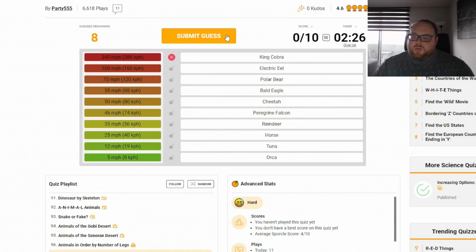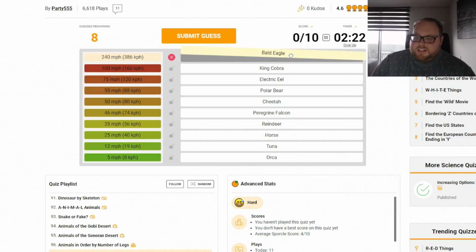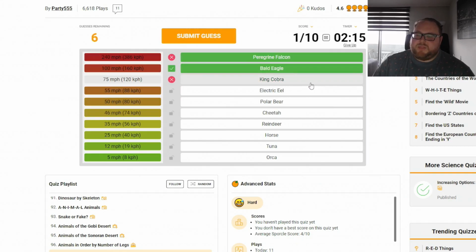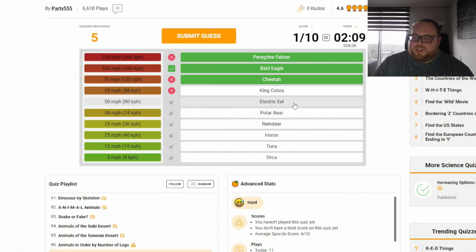Great. The cobra? Nope. Oh dear, oh dear. Is it the eagle? Nope. Is it the falcon? Yes. Okay. There we go. But it's not the cobra. So then it's the cheetah. Okay, not the cobra there. So we're gonna go with the eel. Nope. The polar bear? Nope. So it's the horse?